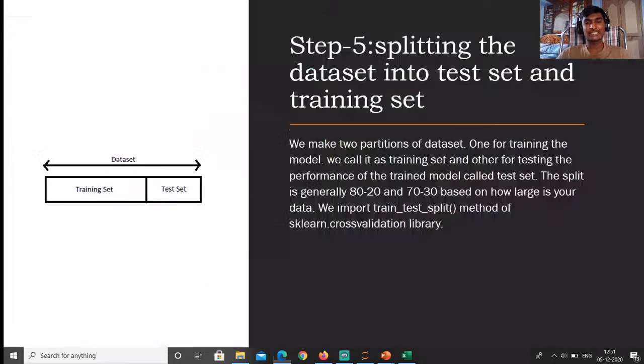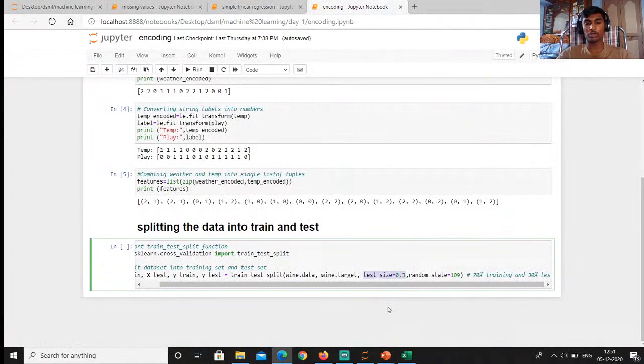These are the basic steps you have to follow. You have to pre-process the data. It can be useful in every machine learning algorithm, like classification and regression.